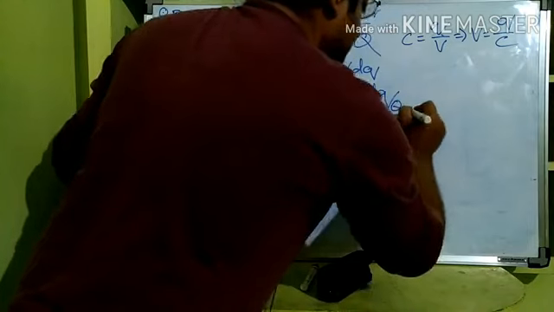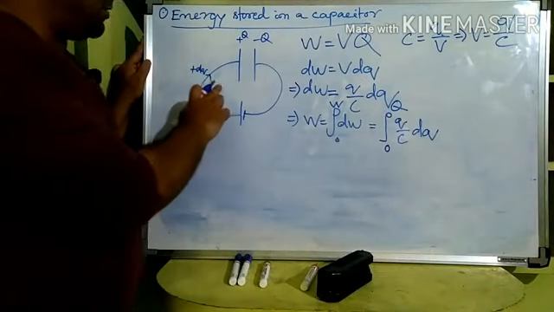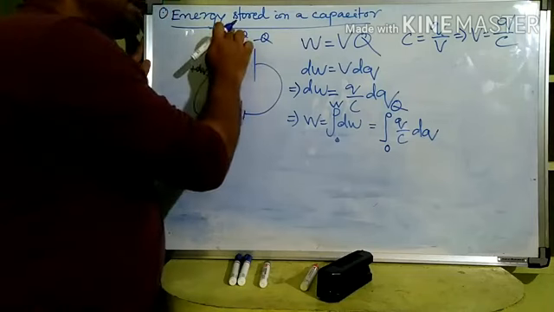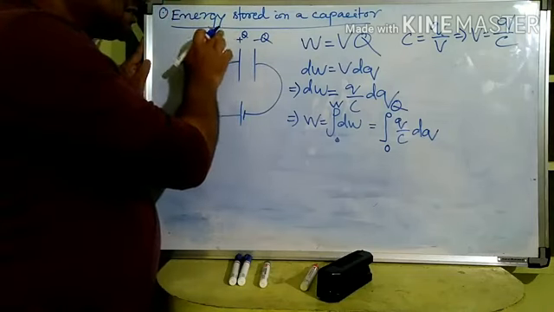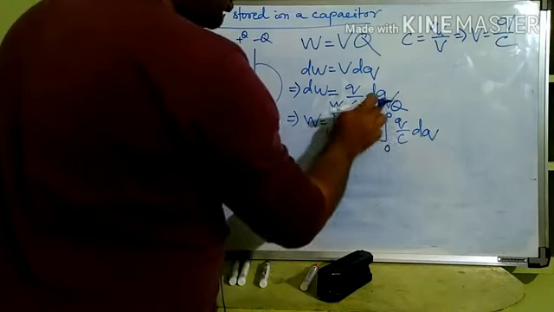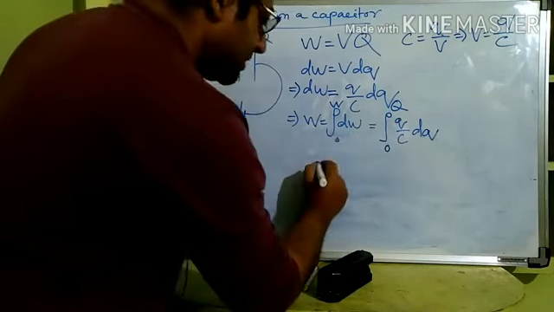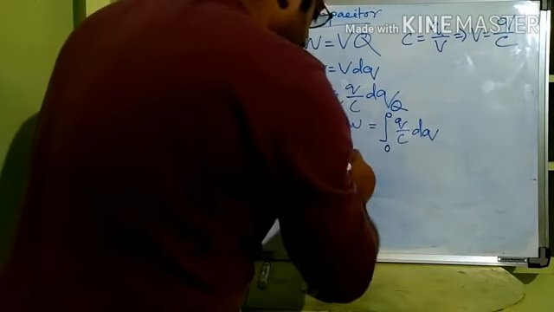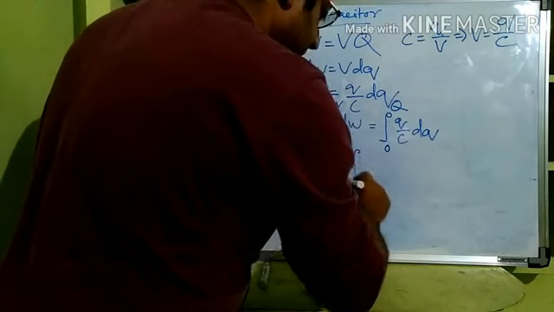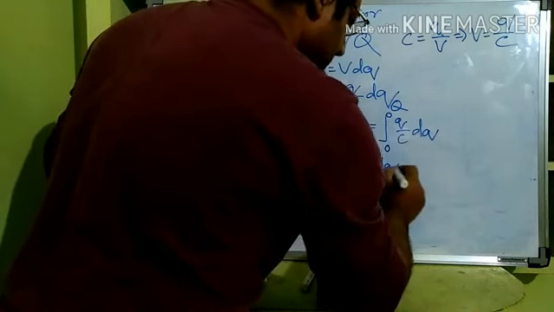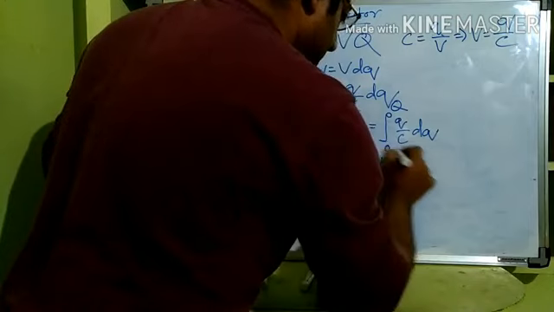So what are the limits? From 0 to capital Q. Finally, when the process ends, we have sent totally capital Q charge, right? The final charge is capital Q, initial charge is 0. So from 0 to Q, you write q by C dq. So this is equal to how much? C is constant capacitance, take it out. 1 by C, took it out. So q dq from 0 to capital Q.